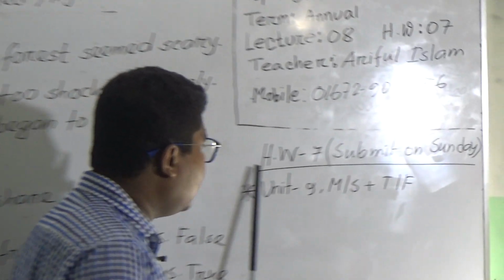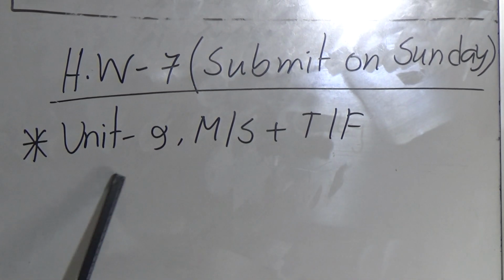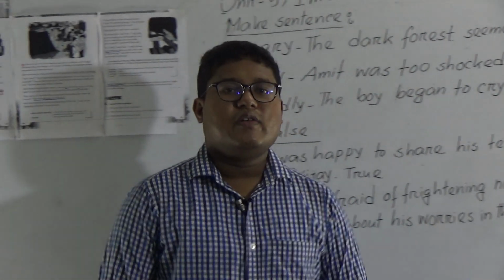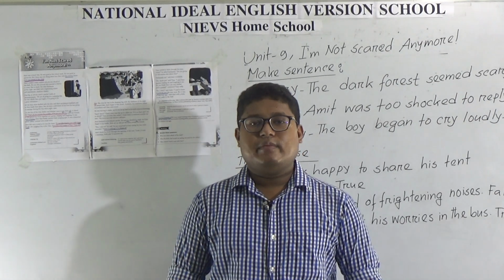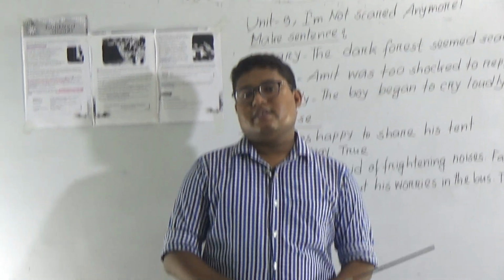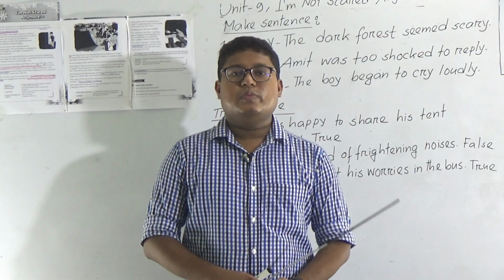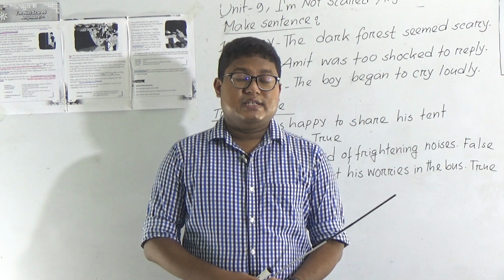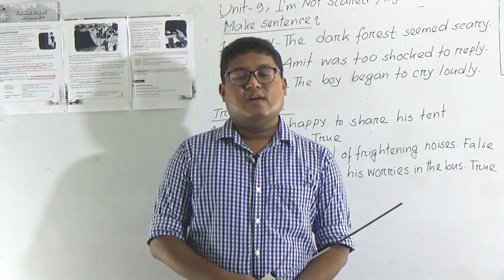So your SW will be SW7, submit on Sunday. Unit 9, make sentence and true false. So my dear students, do your SW at home and submit on Sunday within 8 am to 4 pm in the school library. You will also collect those copies on Sunday within 8 am to 4 pm from the school library. You know your SW is very important because we are giving SBA, city and diary marks on the basis of the submission of your SW copies, and we are giving 2.5 marks for each of your SW.